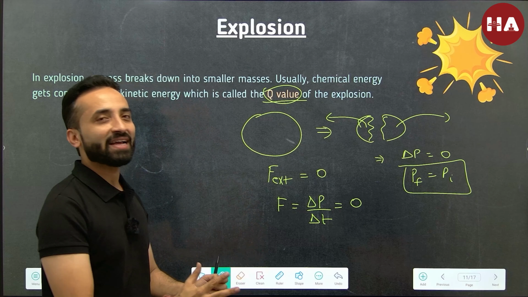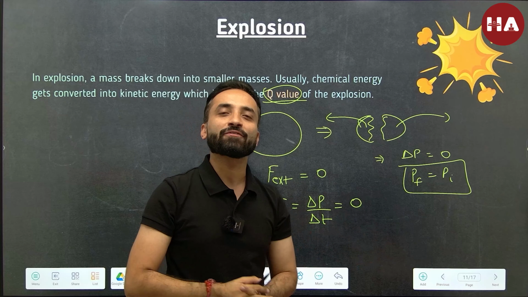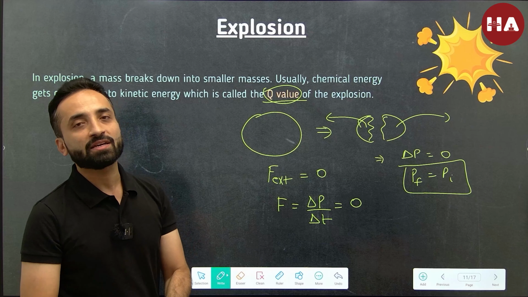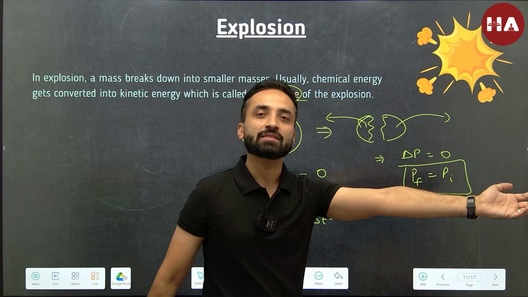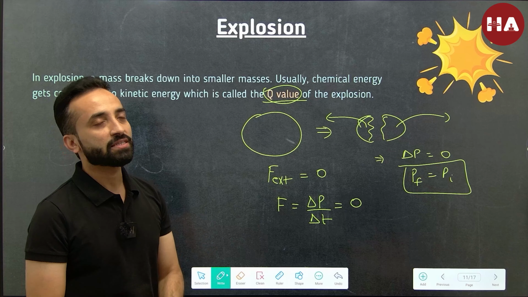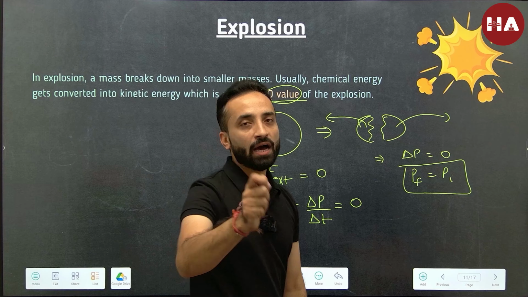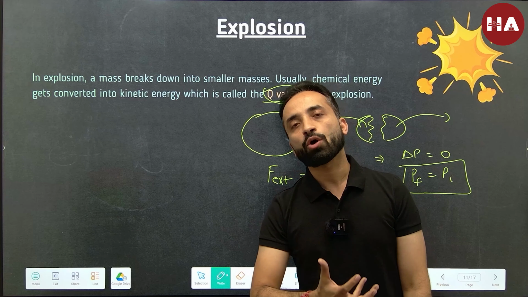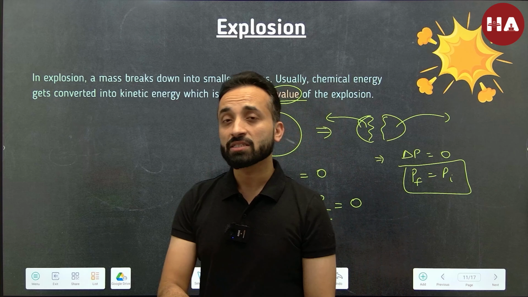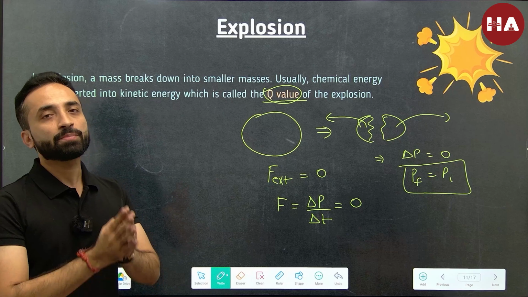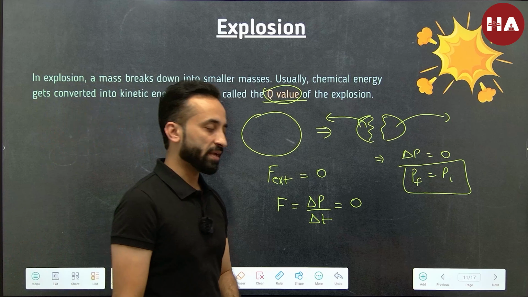You cannot imagine all the fragments flying off in one direction, isn't it? That's because the momentum has to be conserved. So if one fragment takes the momentum forward, the other has to take it in the opposite direction. Alright, so now I hope you understand the basic physics of it, that momentum will always remain conserved, and therefore it is another application of the principle of conservation of momentum.